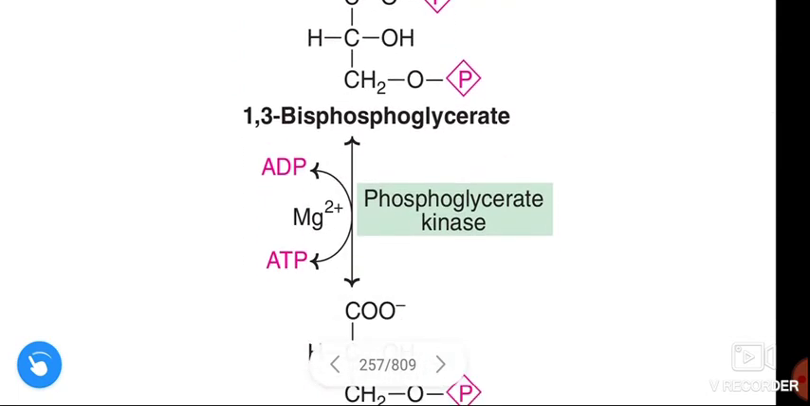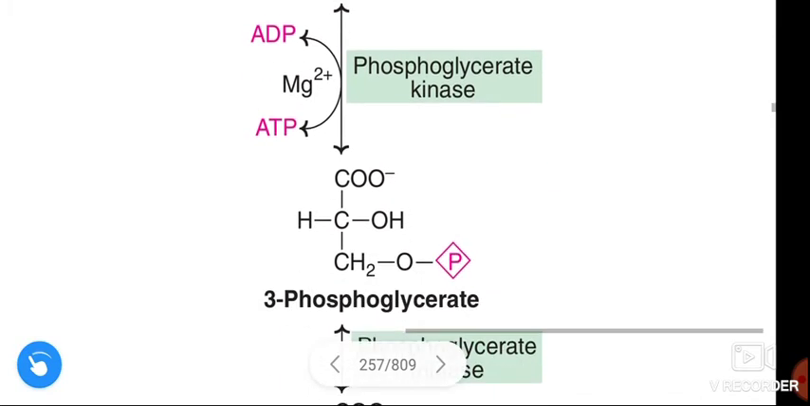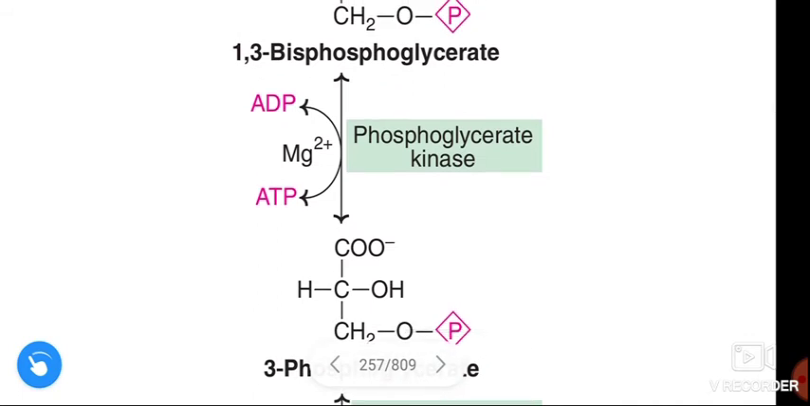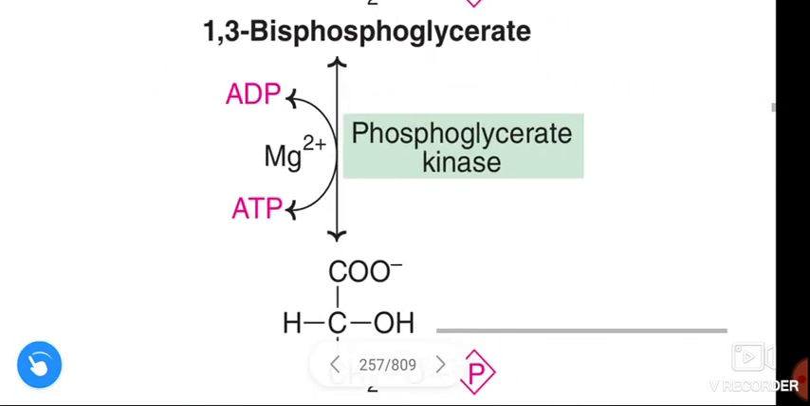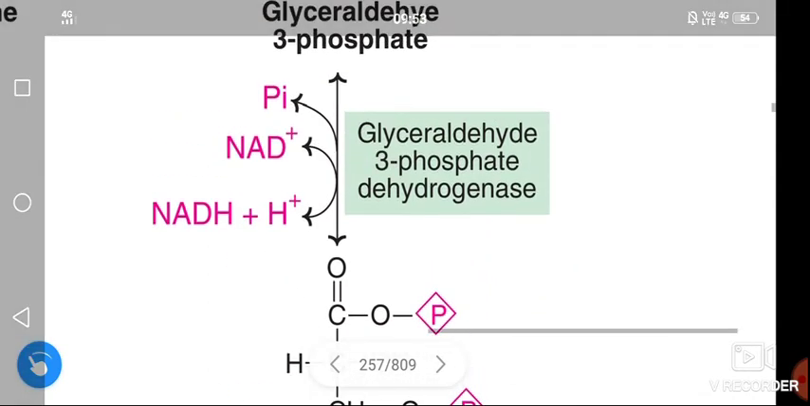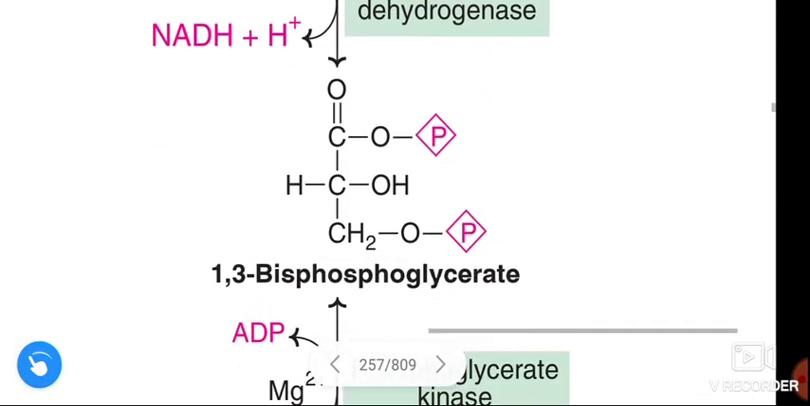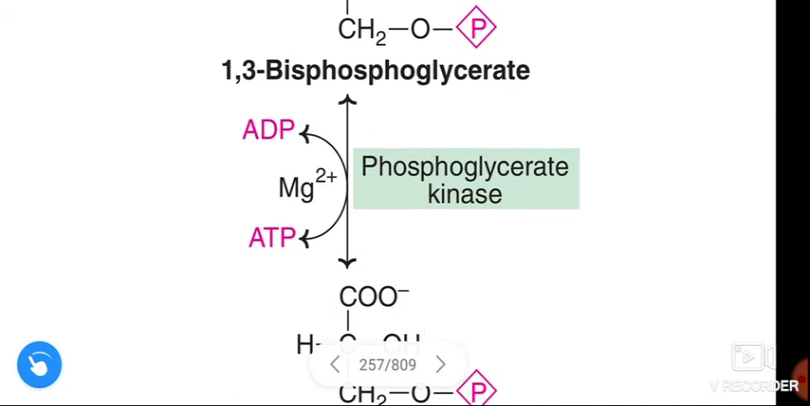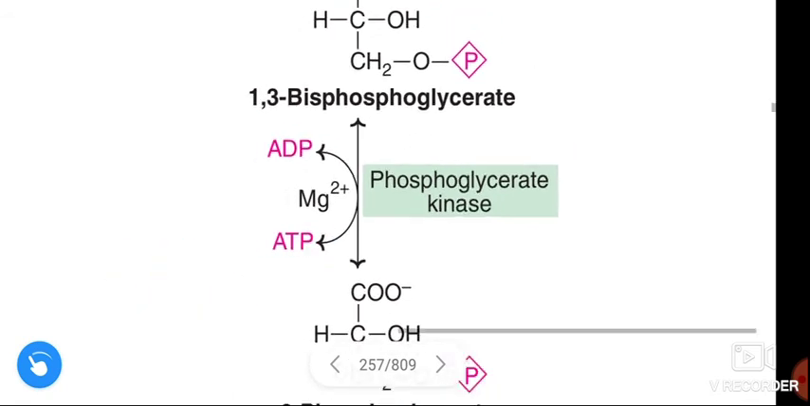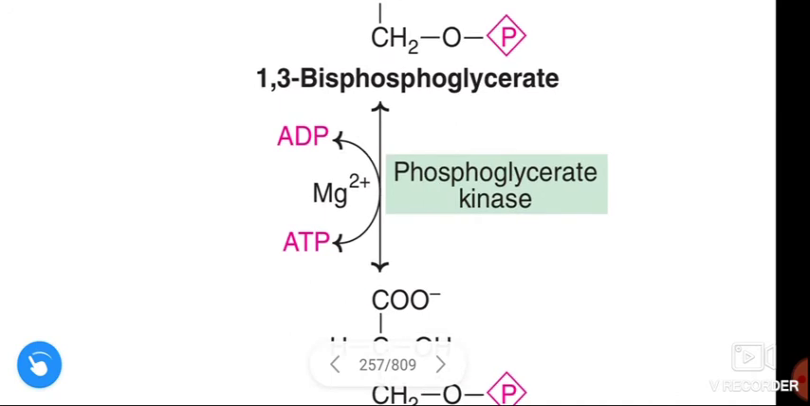Next, 1,3-bisphosphoglycerate is converted to 3-phosphoglycerate in the presence of the enzyme phosphoglycerate kinase, and from here again 1 ATP is released. Once again remember, here 1 ATP means we have to multiply with 2. That means there 6, here 6 ATP, plus 2, that means 6 plus 2, 8.